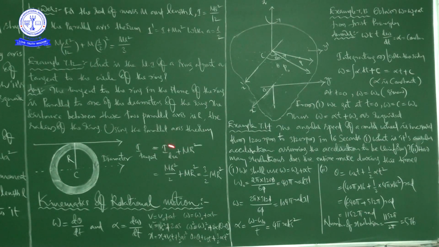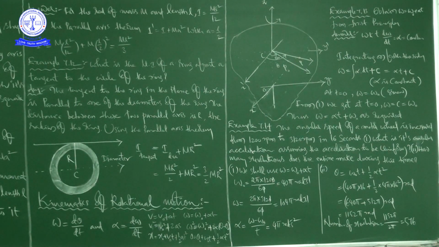So what about this? It is already a known value. In the table I told you, I think in the last class only we discussed. So there itself, it is mr square by 2, plus this is already mr square. So mr square by 2 plus mr square is equal to 3 by 2 mr square. So 3 by 2 mr square is the moment of inertia of a ring about a tangent to the circle of the ring.